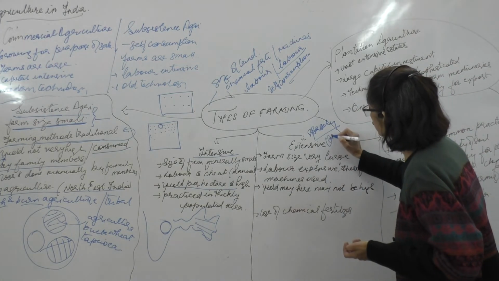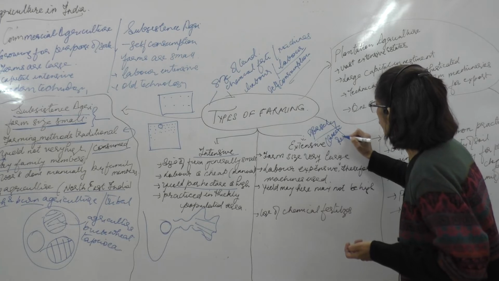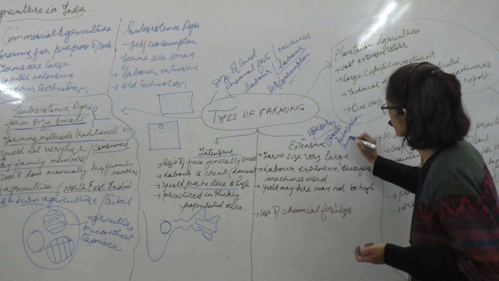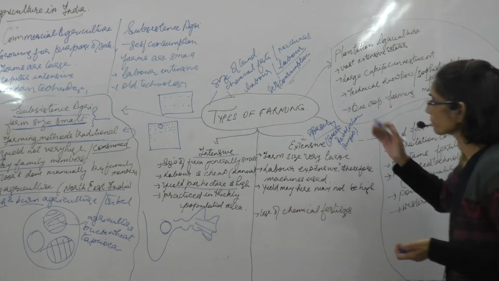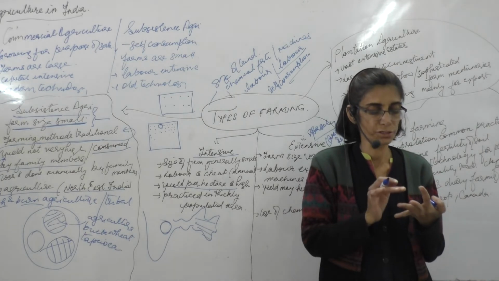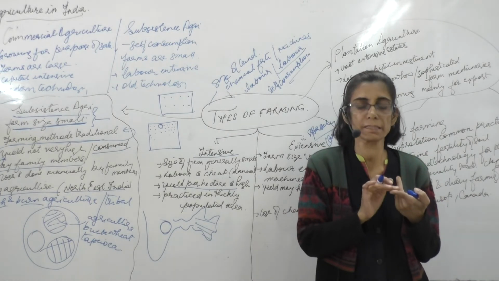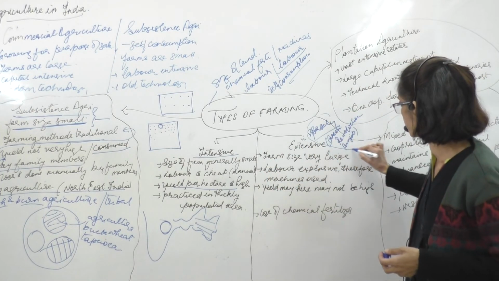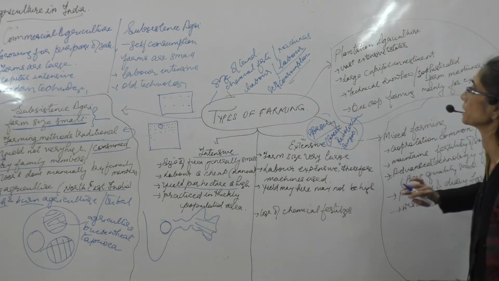In intensive, we had spoken about the green revolution, and if we think about intensive, it is done in Punjab, where the farmers have got the facility of irrigation. They have been trained in HYV seeds, good quality seeds. So intensive farming has one example over here, which is Punjab.